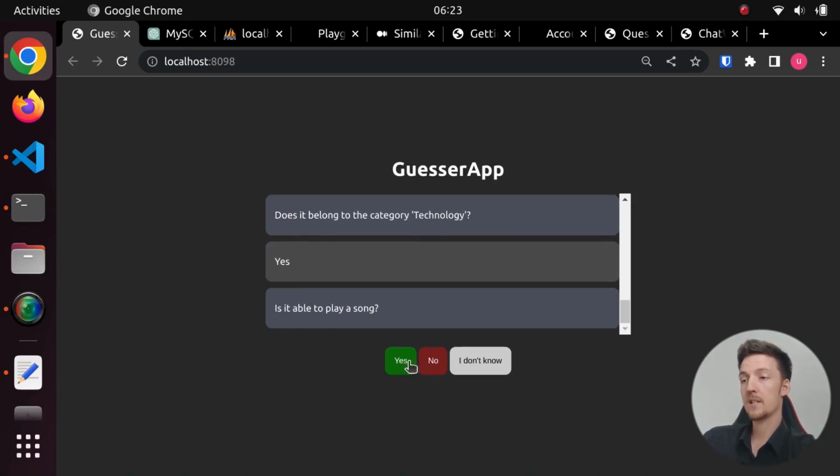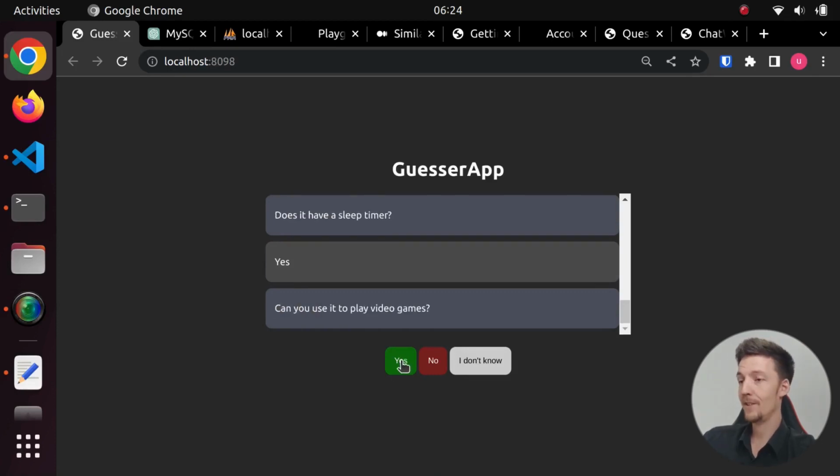Is it able to play a song? No. Is it a form of physical media? No. Is it a man or woman? No. Appliance. Is TV an appliance? Perhaps. Does it have an automatic shut-off? No. Does it require electricity? Yes. Does it use a tuner to pick up broadcast signals? Yes. Can you play videos on it? Yes. Does it have a sleep timer? Yes.